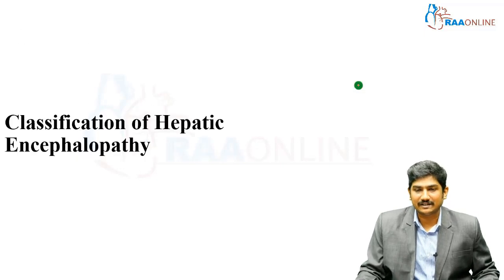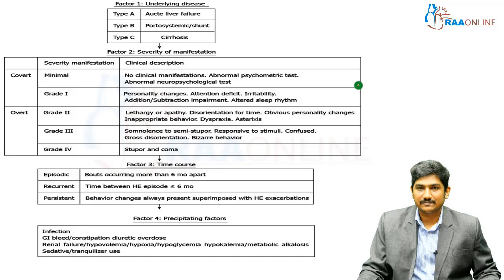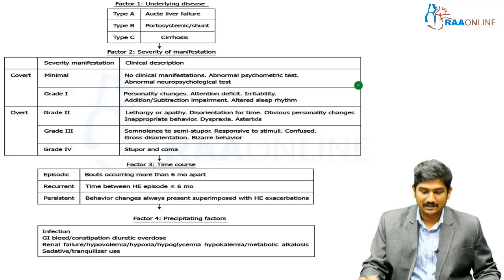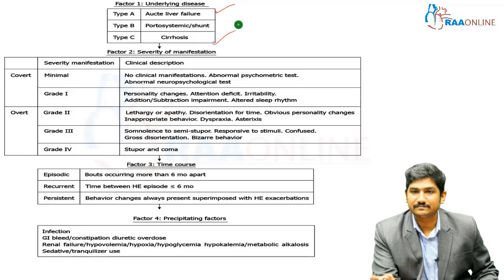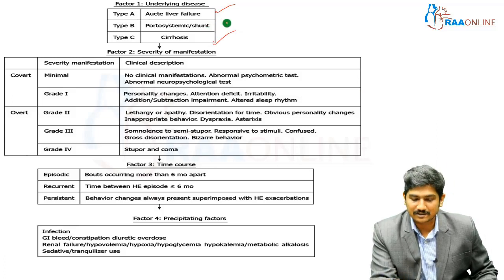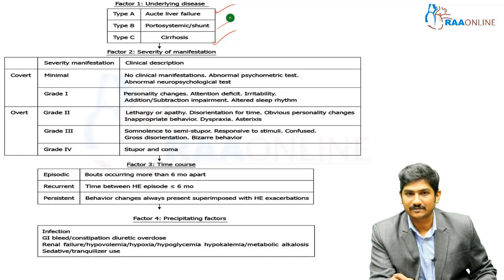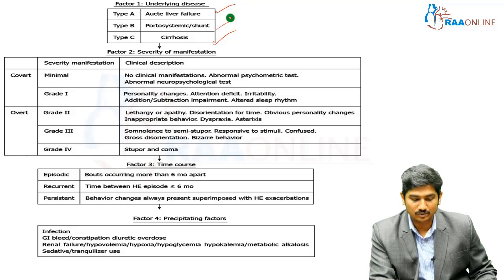So how will you classify hepatic encephalopathy? Now hepatic encephalopathy has been classified as type A, type B, type C. Type A meaning acute, type C meaning chronic. Chronic means cirrhosis basically. Type B is nothing but your shunt system, portosystemic shunt. The other most common classification is called the West Haven classification, which is grade 1, 2, 3 and 4, along with minimal.